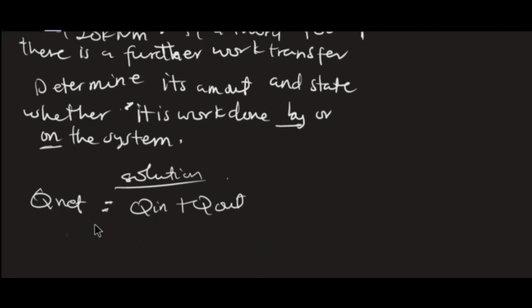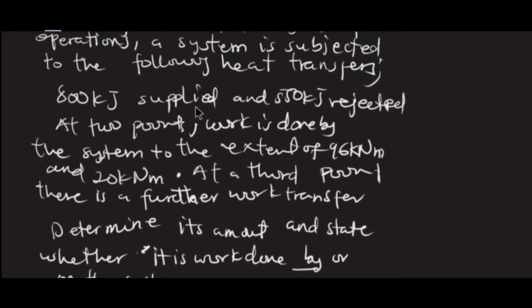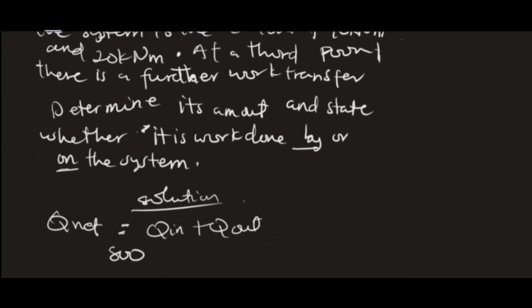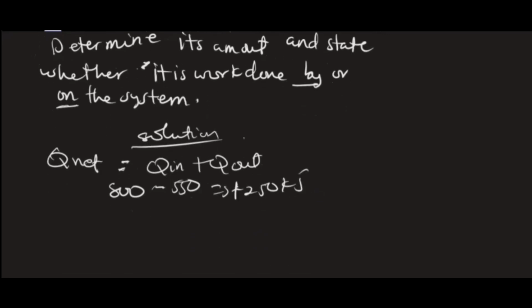Now, what is our total Q net here? We had our energy in to be 800 and it was positive. It was supplied in the question. So it said 800 kilojoules supplied and 550 rejected. So minus 550, and that is going to give us positive 250 kilojoules. So the Q net, that is the total heat supplied or the total heat contained in the system, is positive 250 kilojoules.